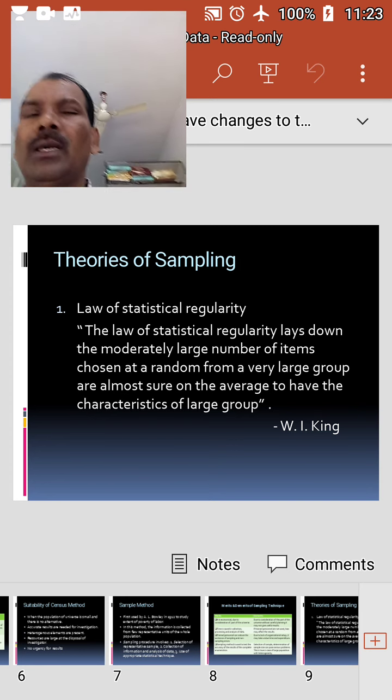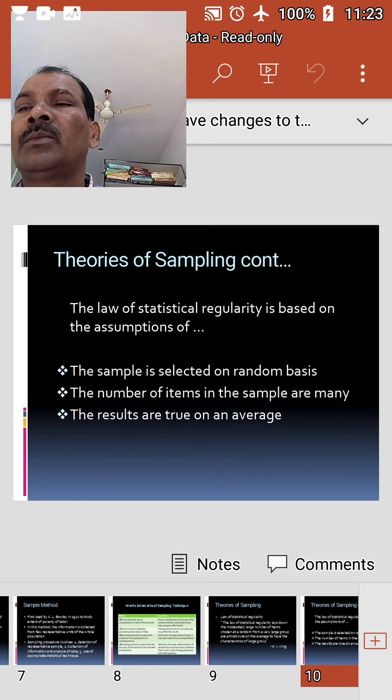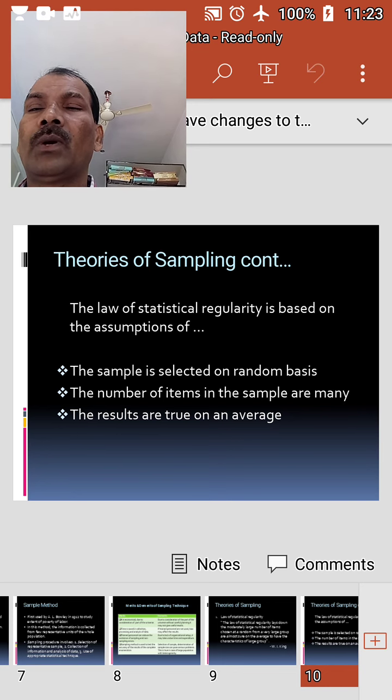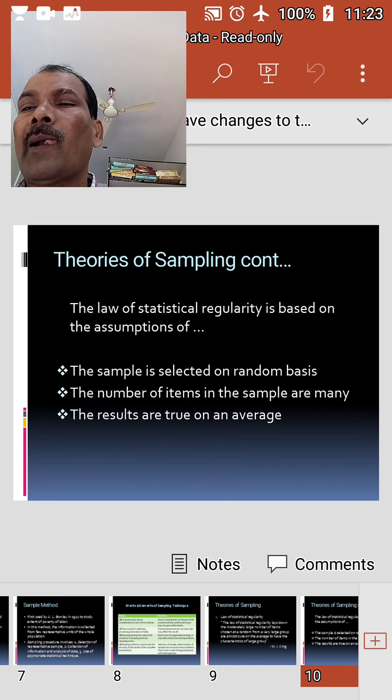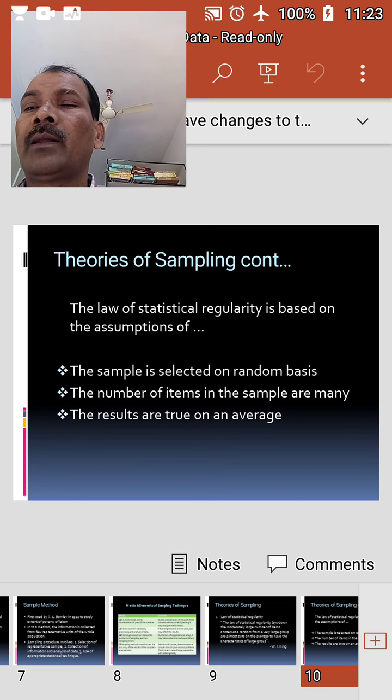The law is based on certain assumptions. One, the sample is selected on a random basis. Two, the number of items in the sample is large. Three, the results are true on average.